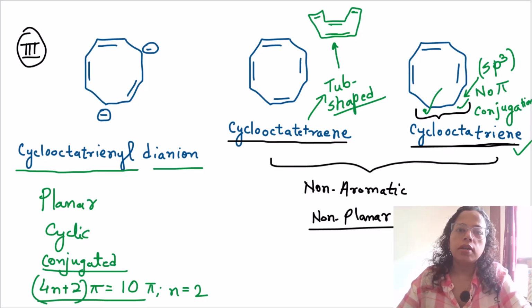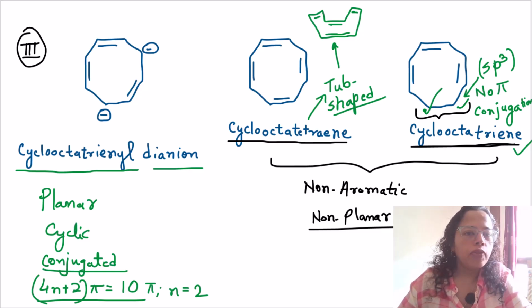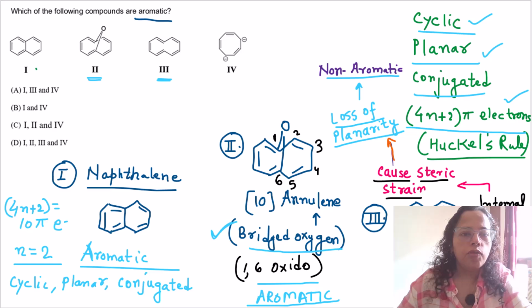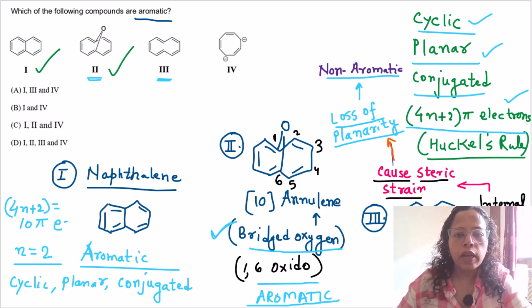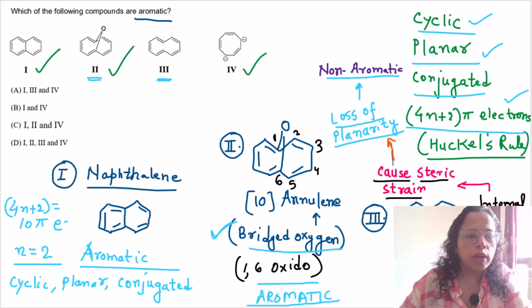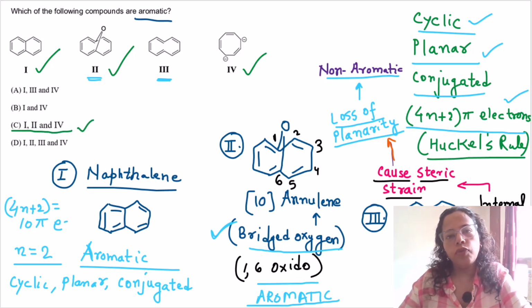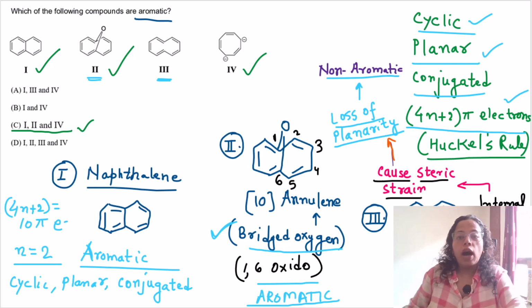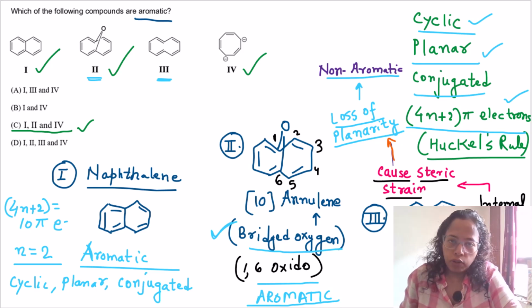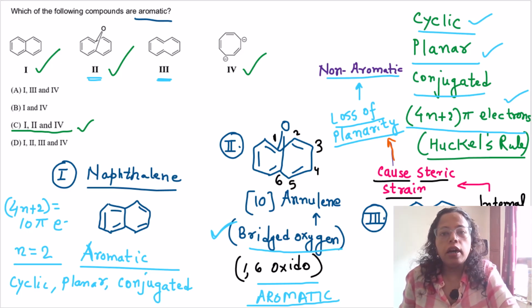So if we go back to the question again, 1, 2 and 4, all of these are aromatic. So 1, 2 and 4. So option C will be our correct answer for this question. So I hope you understood the explanation for this question and how we apply the rules of aromaticity and Huckel's rule for predicting the aromatic character of compounds.